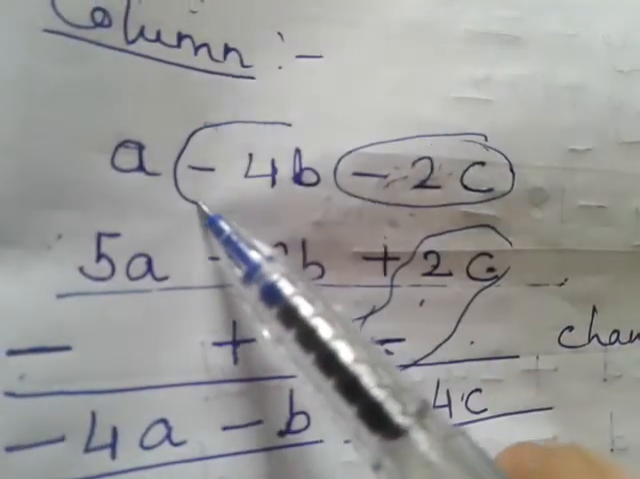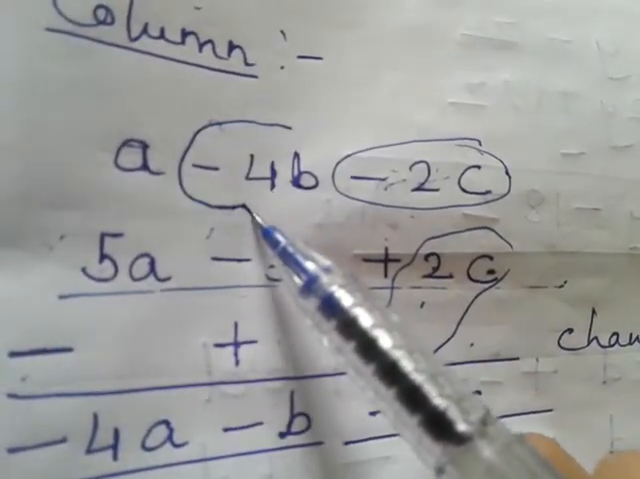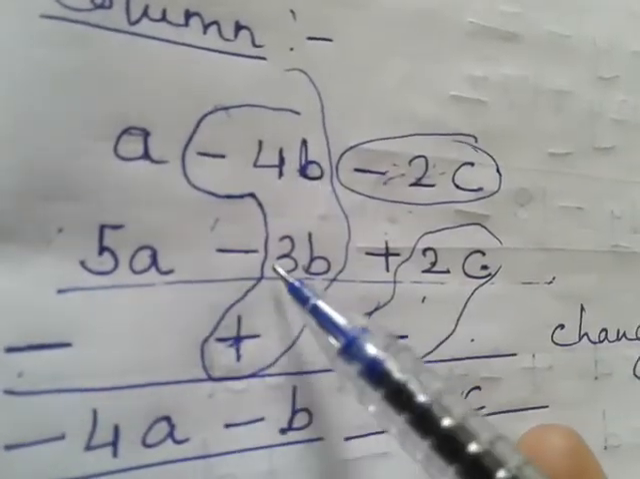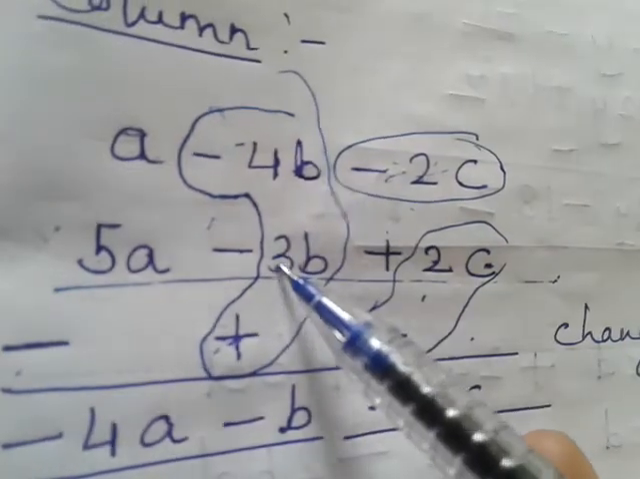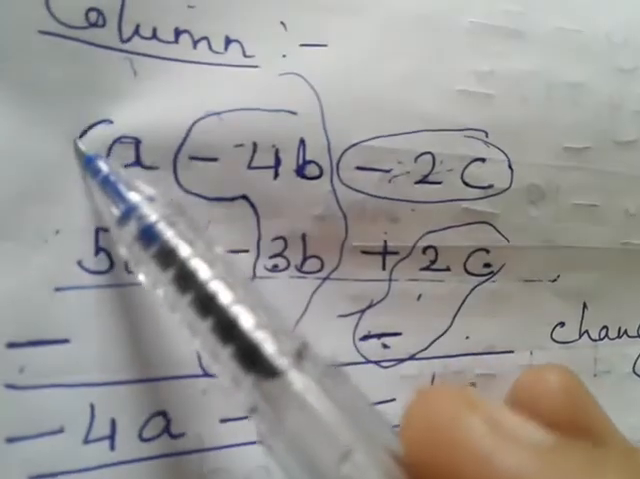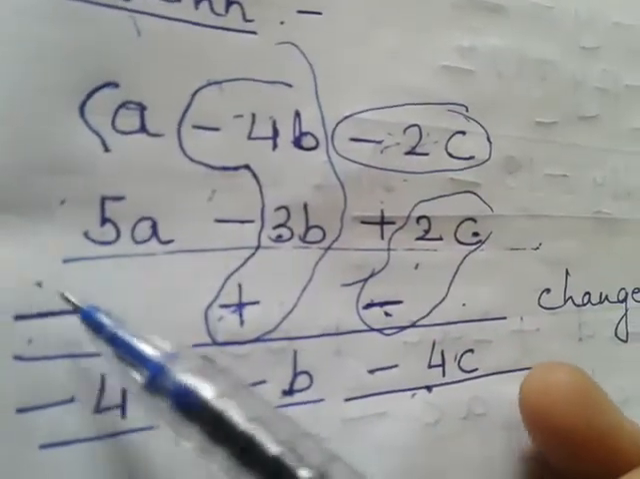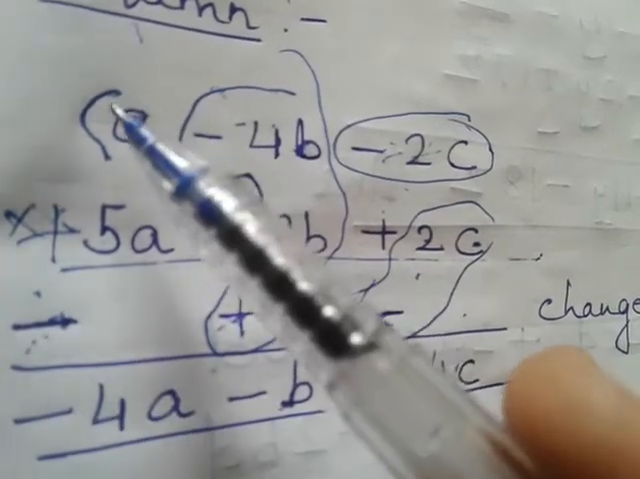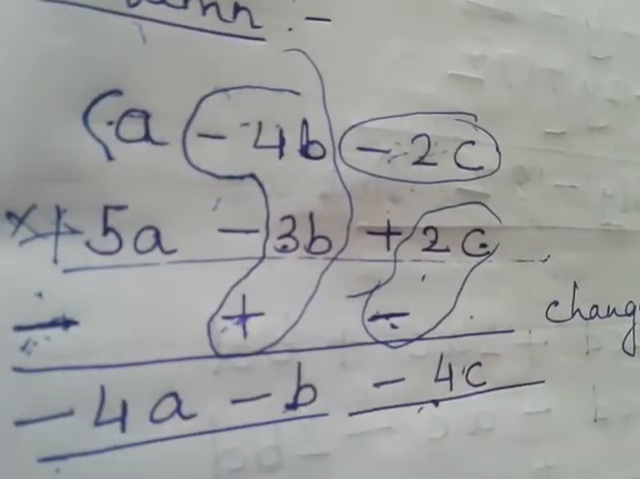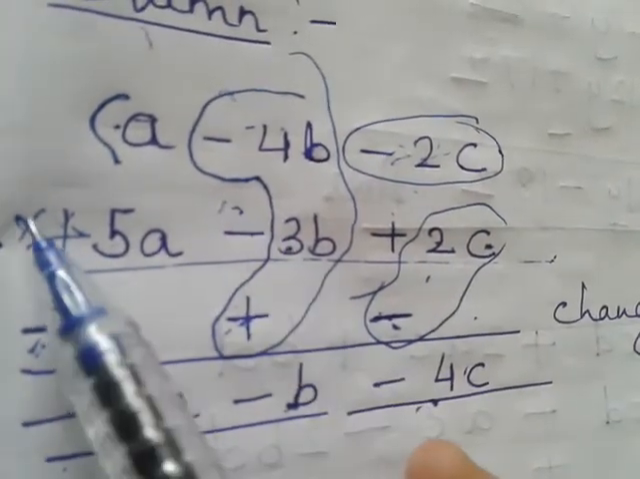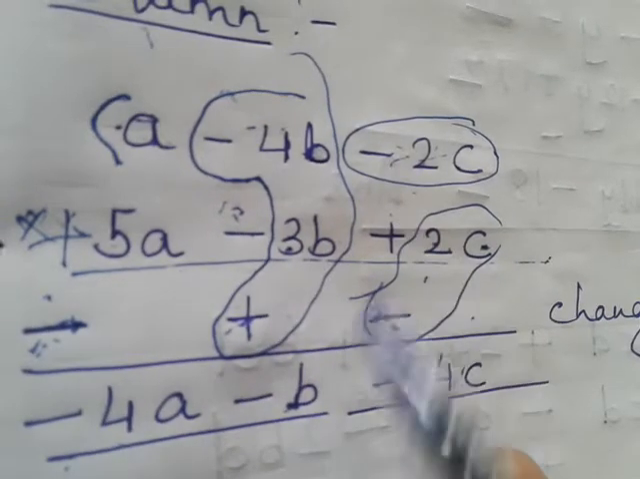Then minus 4b and plus 3b. So minus 4 plus 3 is minus 1. And here also plus a, and this is the changed sign, so plus is not considered. Minus is considered. So 1 minus 5 is minus 4. Once you change the sign, no use is left of the old signs. You have to consider the new changed sign.